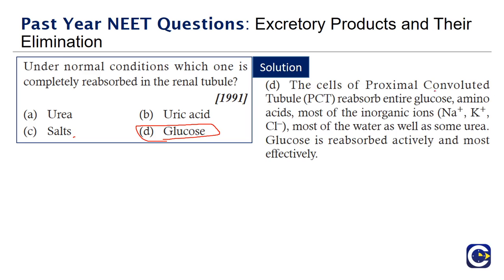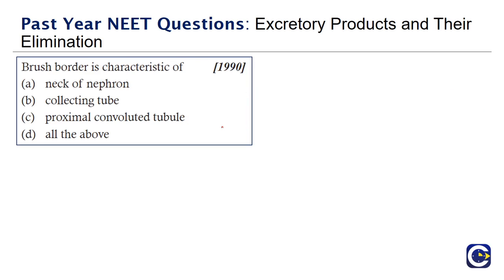In the proximal convoluted tubule, which is PCT, 70 to 80% of the electrolytes and all of the necessary nutrients are absorbed. It reabsorbs the entire glucose, amino acids, most of the inorganic ions, most of the water, as well as some urea. Glucose is reabsorbed actively and most effectively. So the answer is glucose.